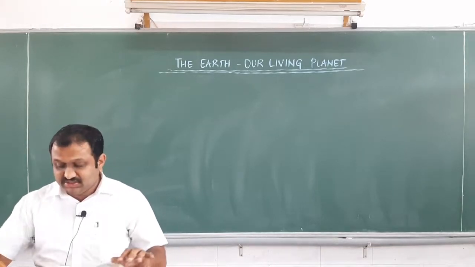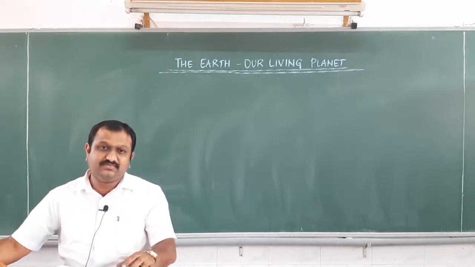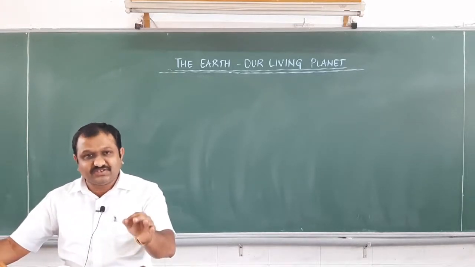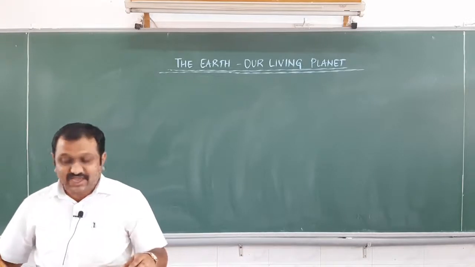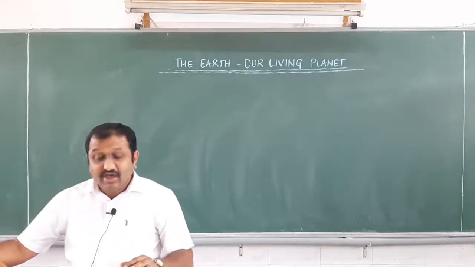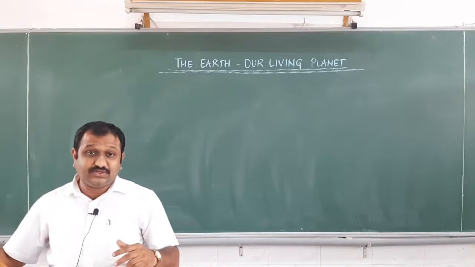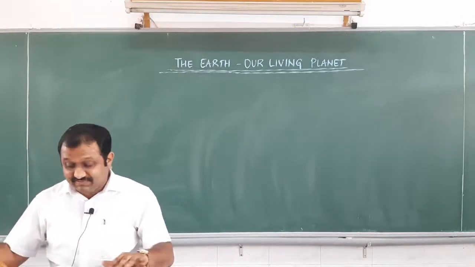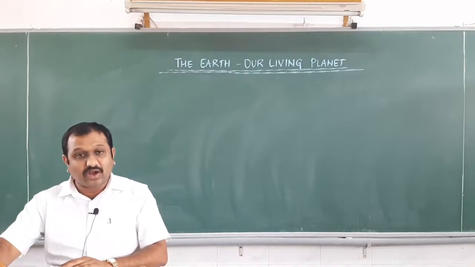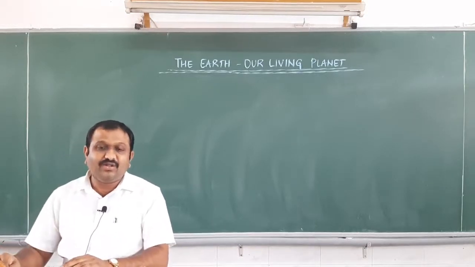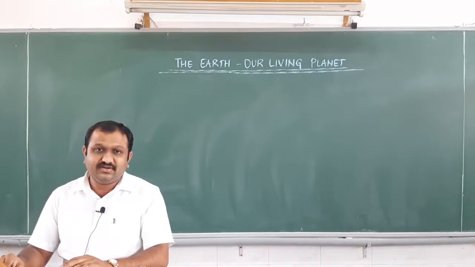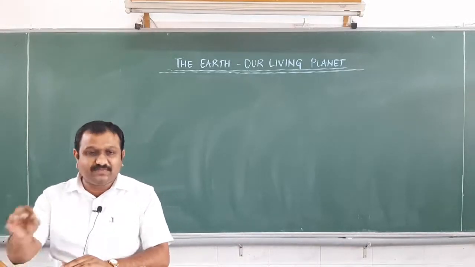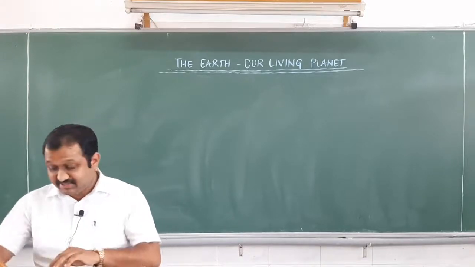It is because of its suitable distance from the Sun, life supporting gases like oxygen, the range of temperature, and the water cycle. All these elements made life possible on this planet.